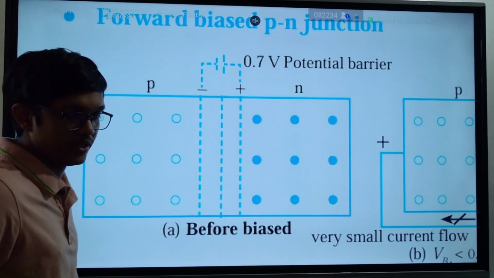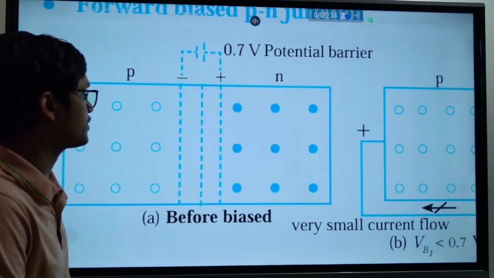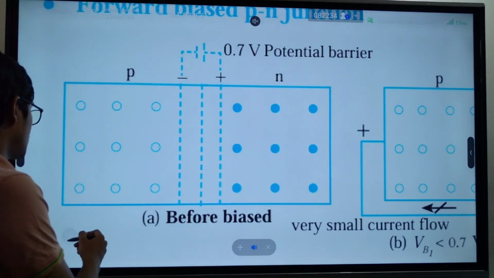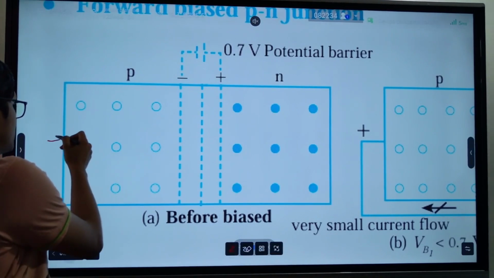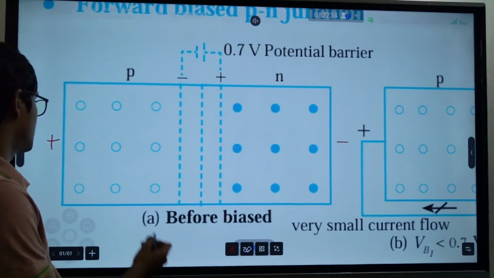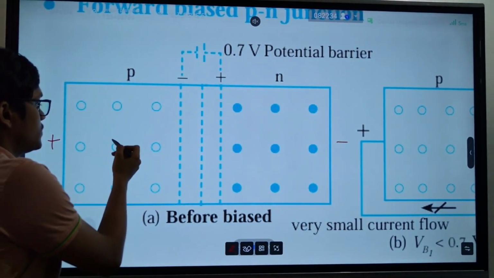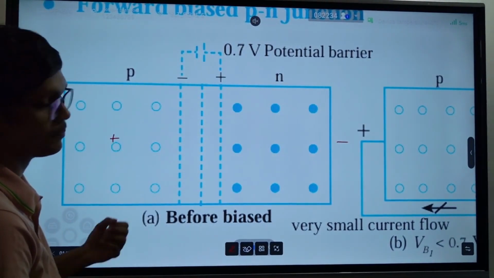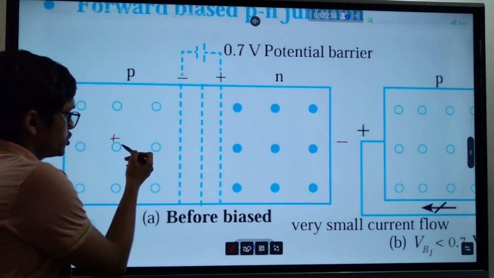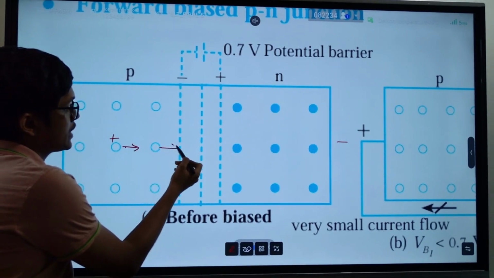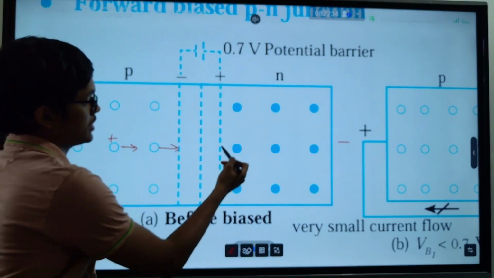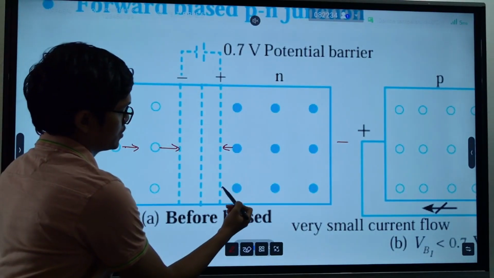If we can provide a high positive charge to this side, and a negative charge to this side, as we know, positive and positive repel each other. This positive charge will push these holes in this direction, and this negative charge will push these electrons in this direction.